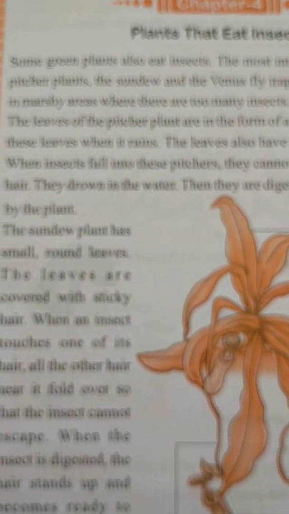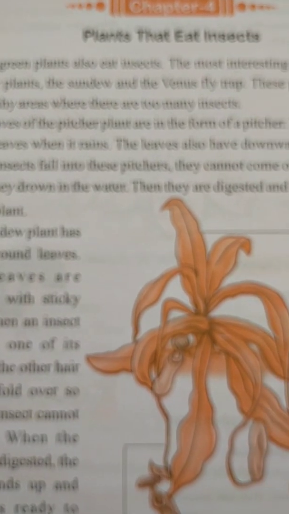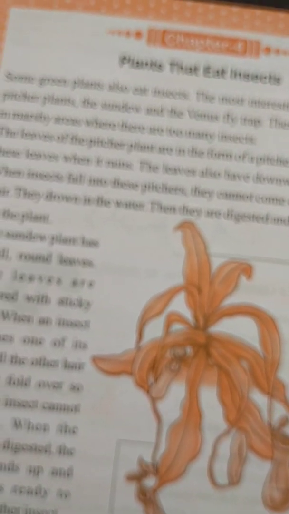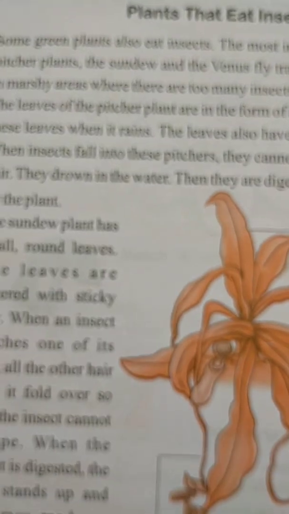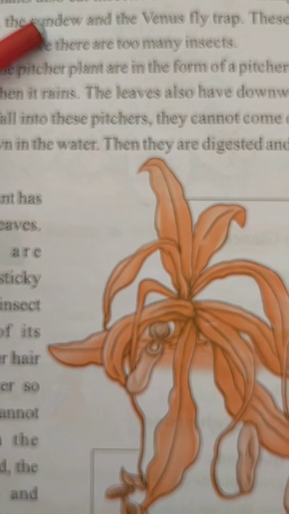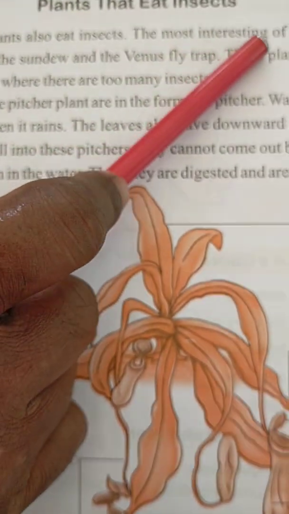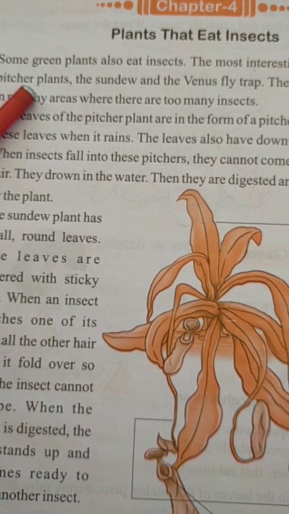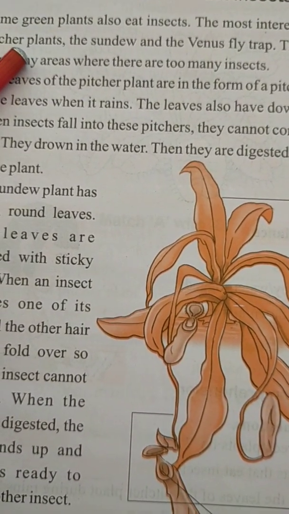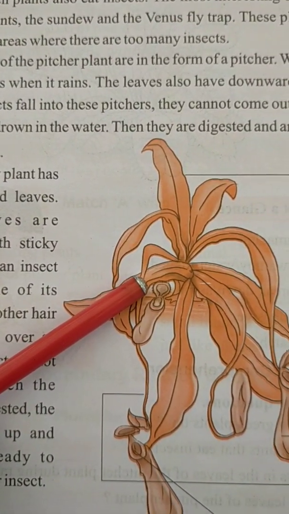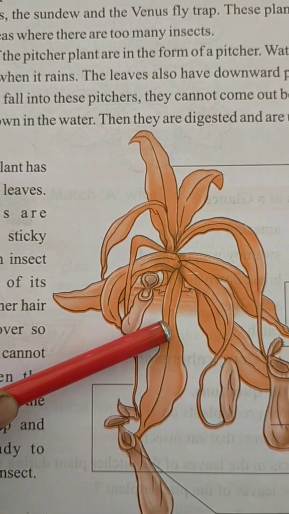Some green plants also eat insects. We never knew that plants eat insects, but there are some green plants which also eat insects. So we will read about that. The most interesting of these are the pitcher plants. There are pitcher plants which eat insects. Look at this picture, it is a pitcher plant picture.